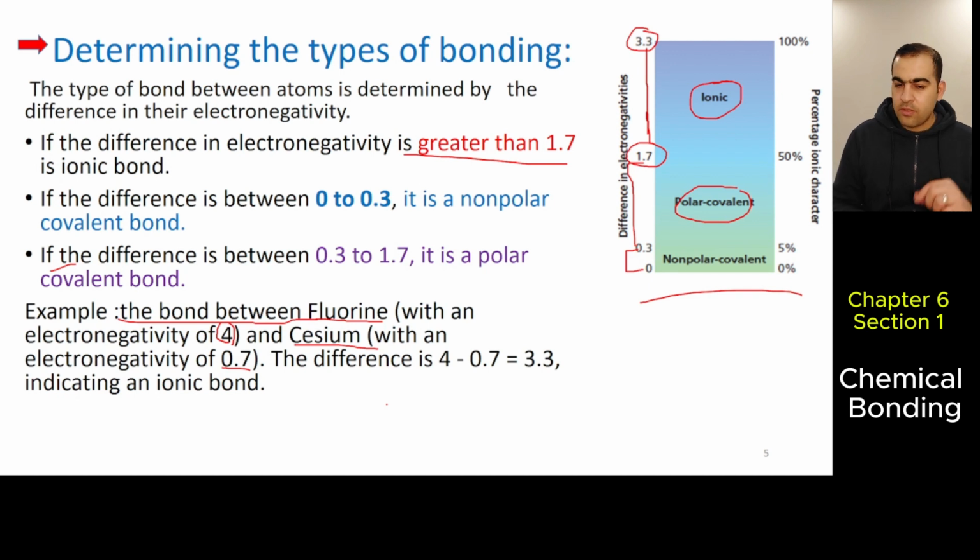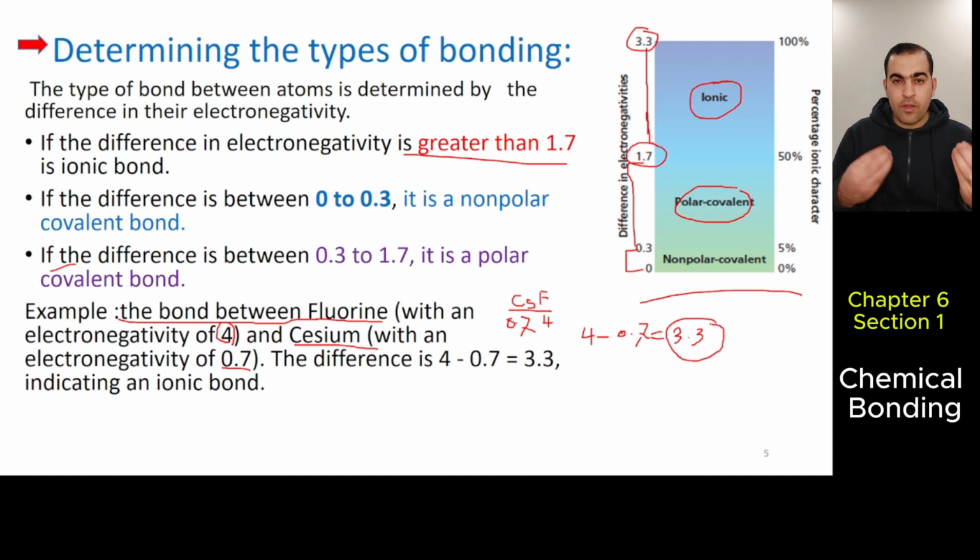By calculating the difference between their electronegativity. 4 minus 0.7 equals 3.3.